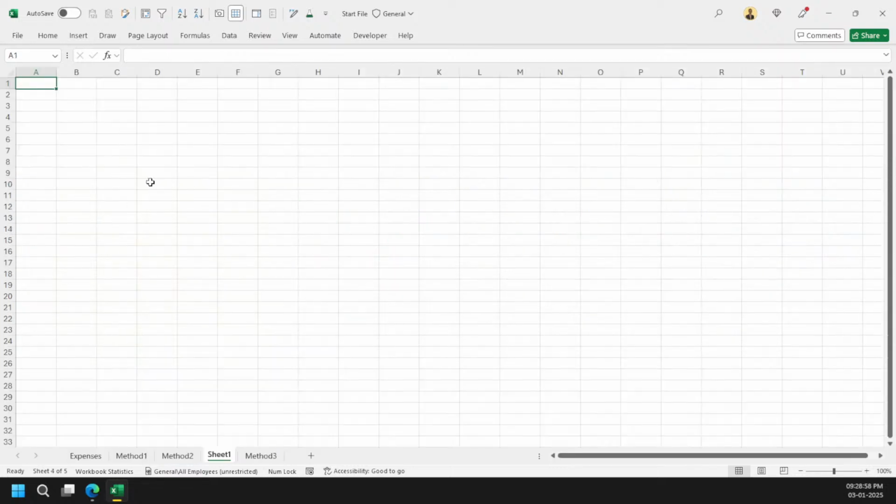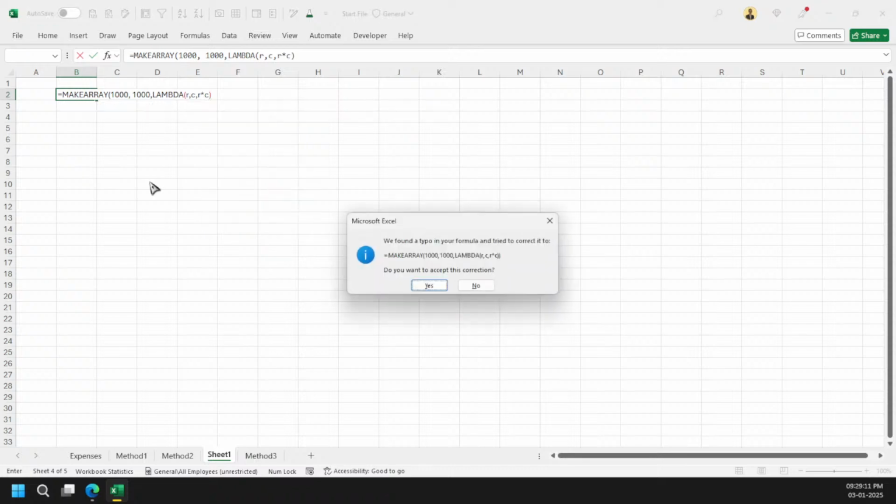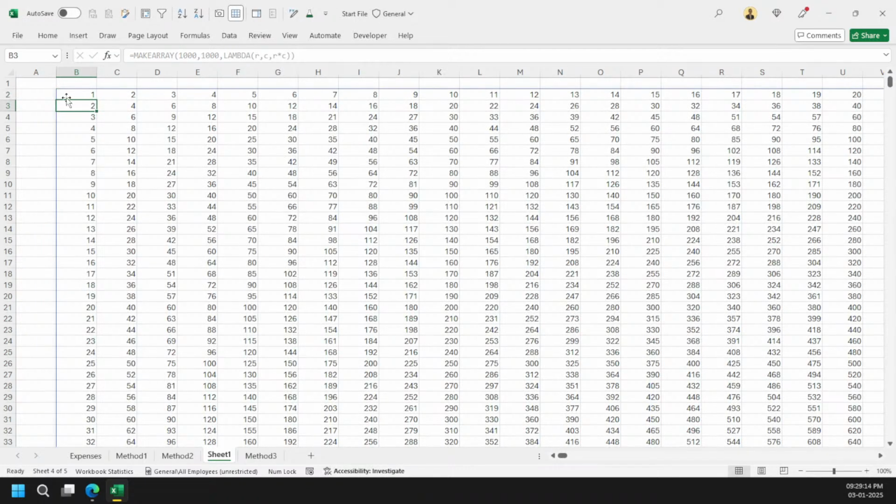Control Shift Enter, MAKEARRAY, let's say 1000, 1000 and R into C. And that's it. Now, okay, this is going way crazy. It is working fast. Now you can see that the problem with this function is that it will start deteriorating your calculations. You will say, Aditya, we won't be working with this many calculations.